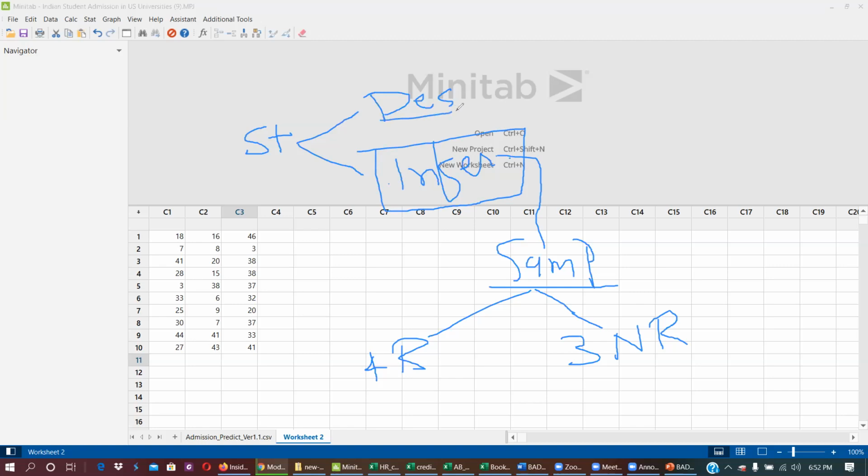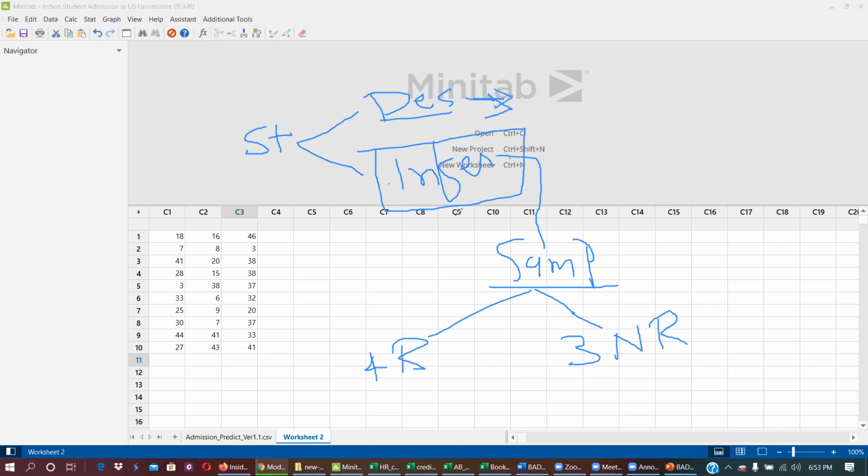Descriptive statistics is when you have data and you are just computing mean, mode, median, standard deviation, or making charts, pie charts, bar charts, histograms to describe the data. That is called descriptive statistics.